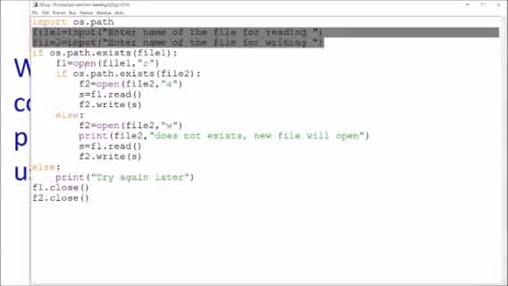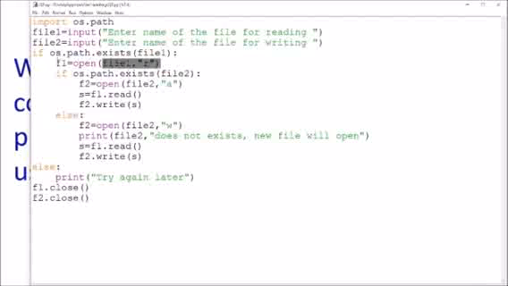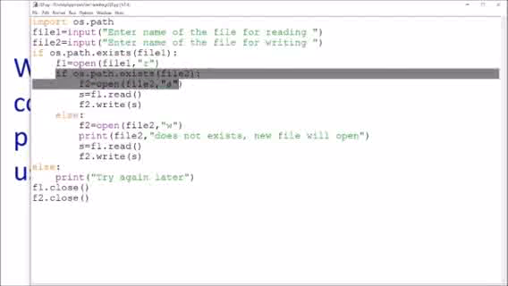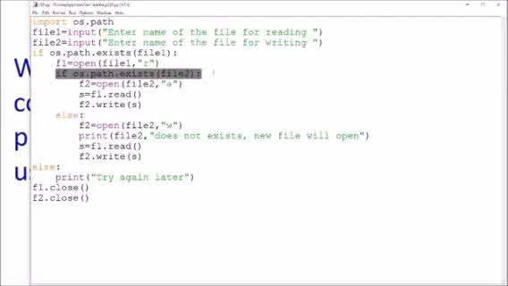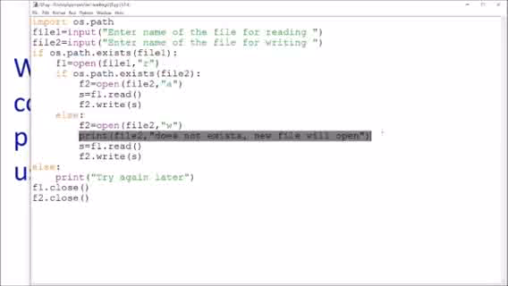If the file exists, it will open the file in read mode. The only twist is that I have checked the existence of the second file also. Why have I checked? So that we can display a message. If the file exists, it will append the content. If it does not exist, it will open the file in write mode, print that the file does not exist, and a new file will open.